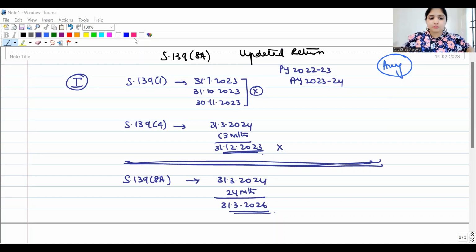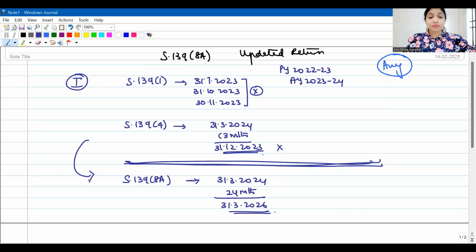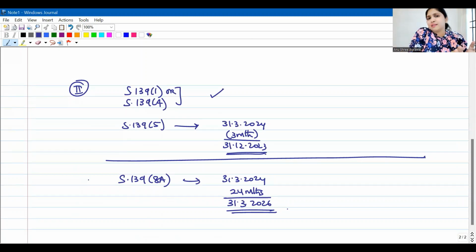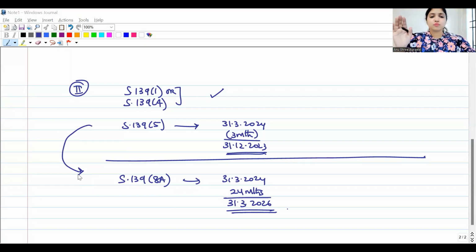And after that, if he wants to file the income tax return, no choice, updated return only. Similarly, he has already filed the return, either under 139.1 or under 139.4. But he wants to revise the return, and the time limit for revision is over. After that, if he wants to revise the return, it has to be through 139.8A only. It has to be through updated return only.